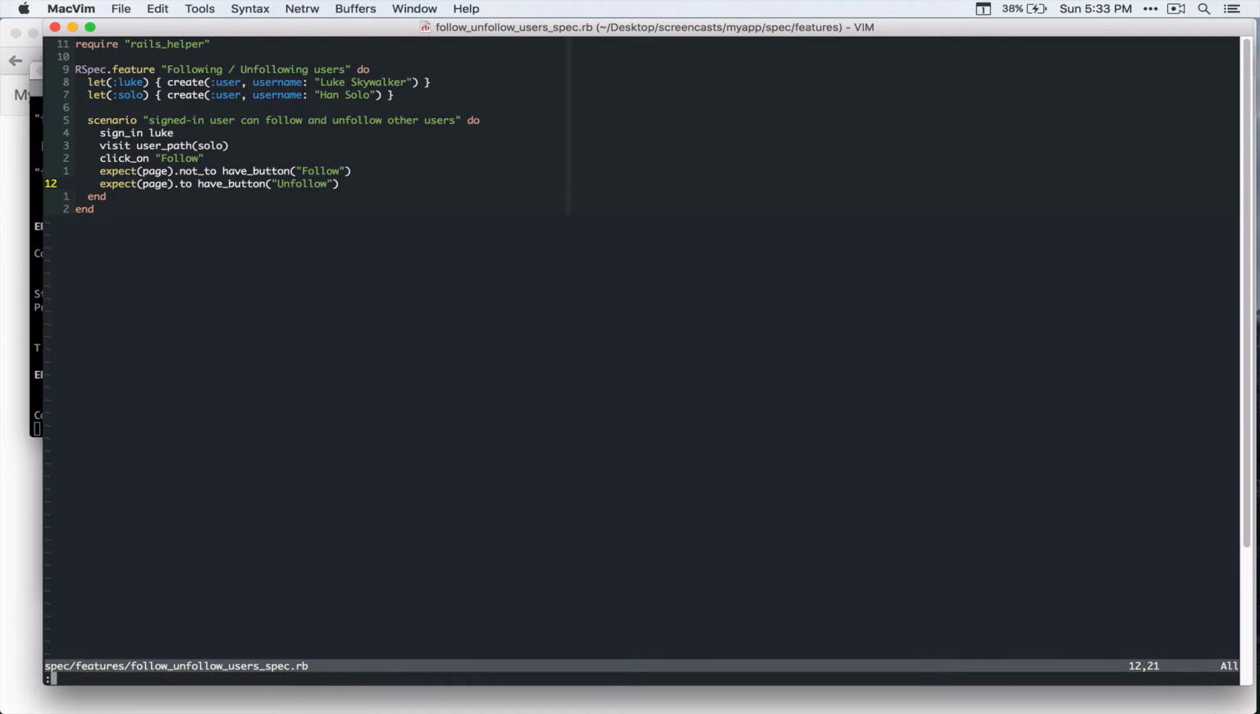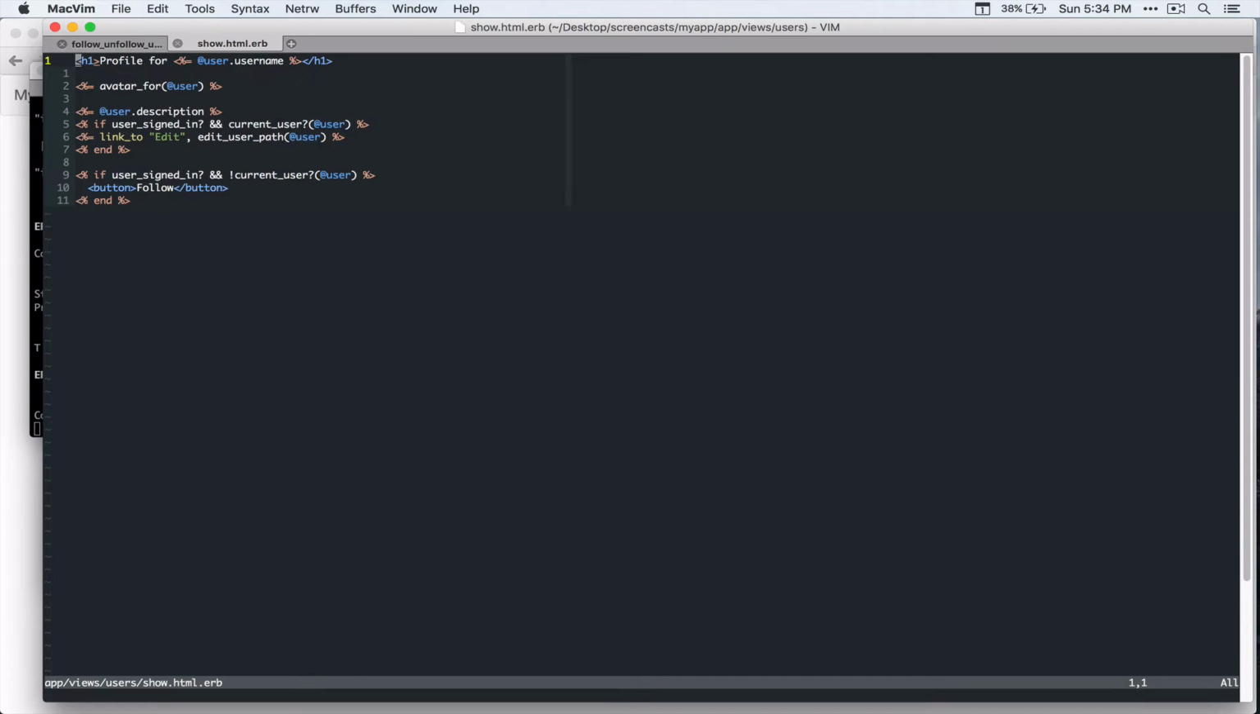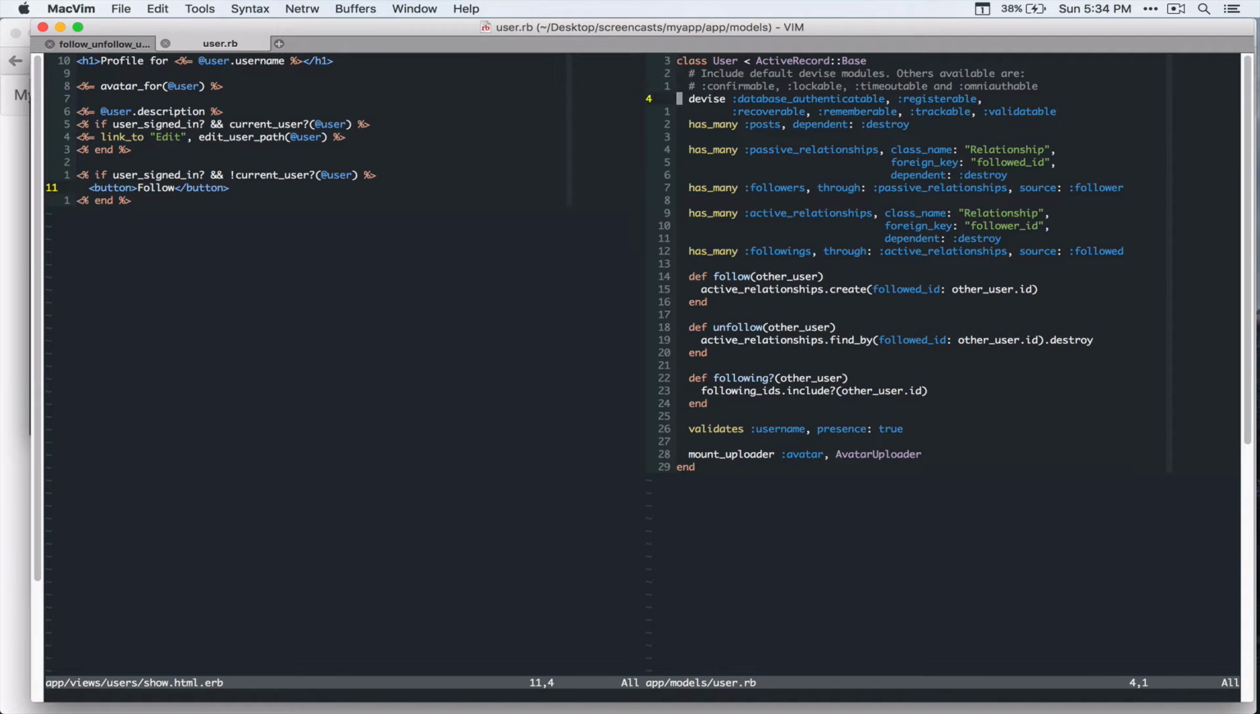Oh, let's go to the view template first. App views, user, show.html.erb. And here we are always displaying follow right now. In the last video, we implemented this method on the user model. If you go to user.rb, you can see this predicate method. You can ask a user if the user is following another user.